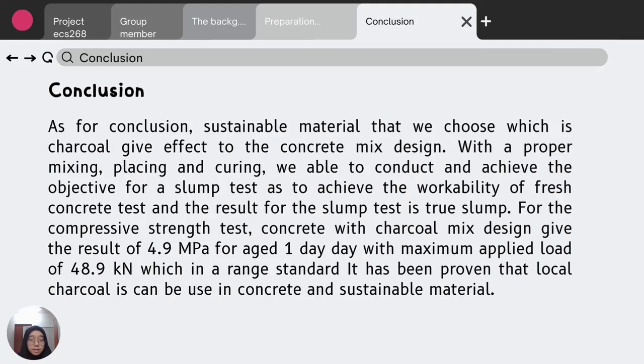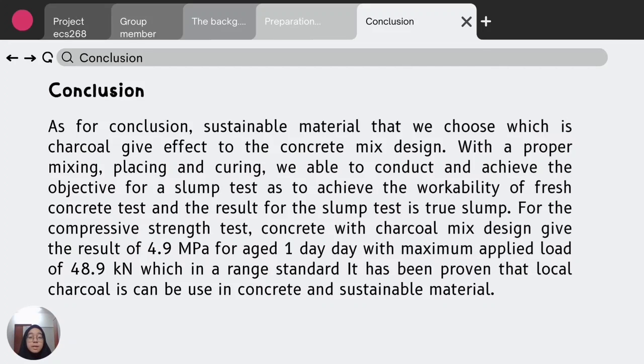As a conclusion, the sustainable material that we choose, which is charcoal, gives an effect to the concrete mix design with proper mixing, placing, and curing. We are able to conduct and achieve the objective for the slump test, which is to achieve the workability of the fresh concrete test, and the result for the slump test is true slump.